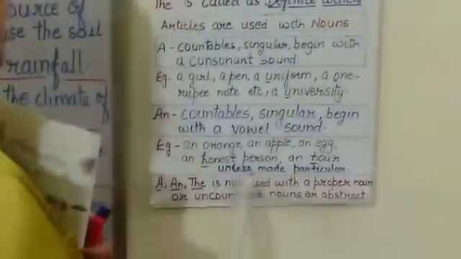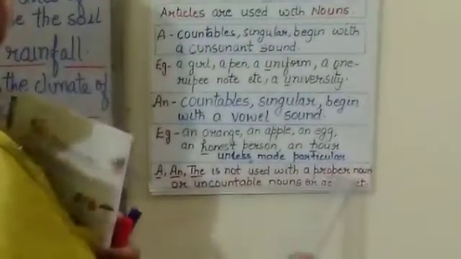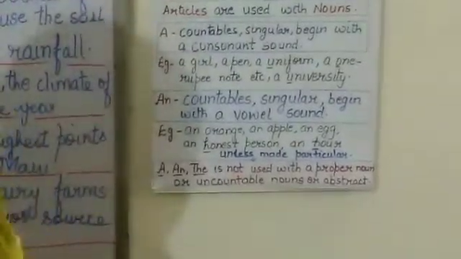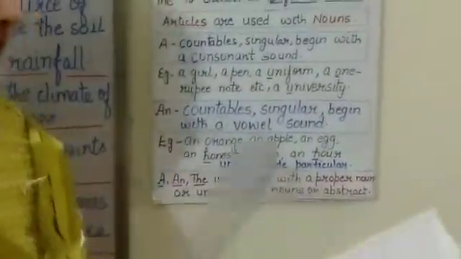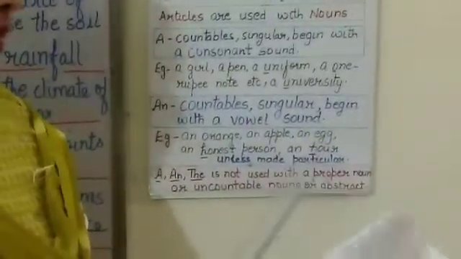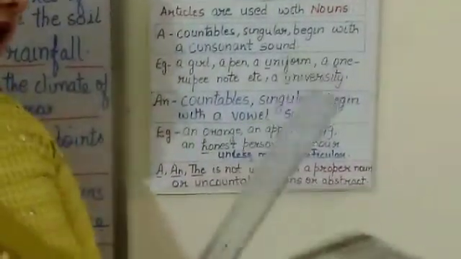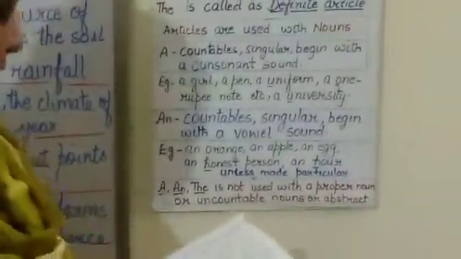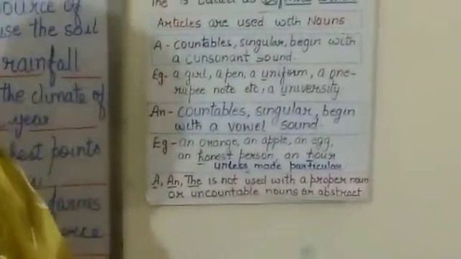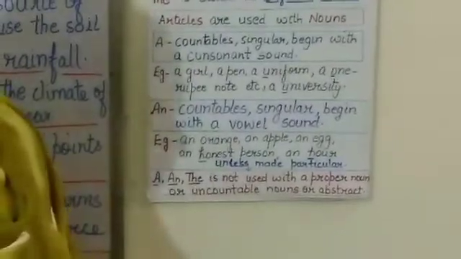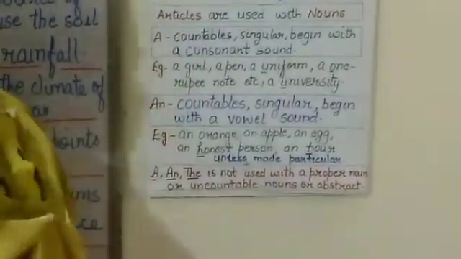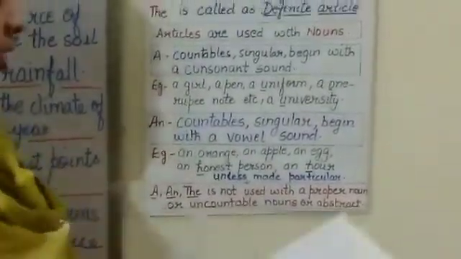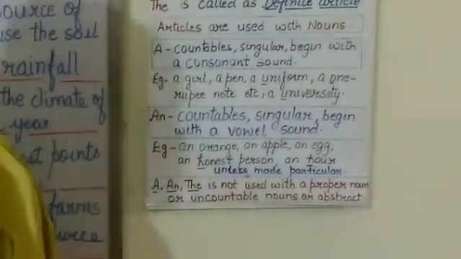But when it is made particular, then the can be used. Suppose I give you one example, like if I say uncountable noun or material noun, sugar. Is sugar countable? No. So one example is, I need sugar.